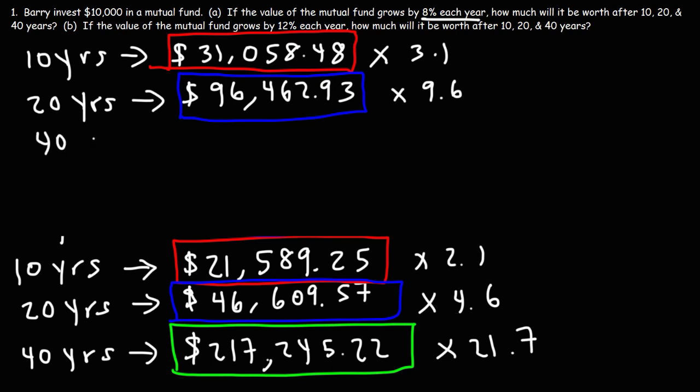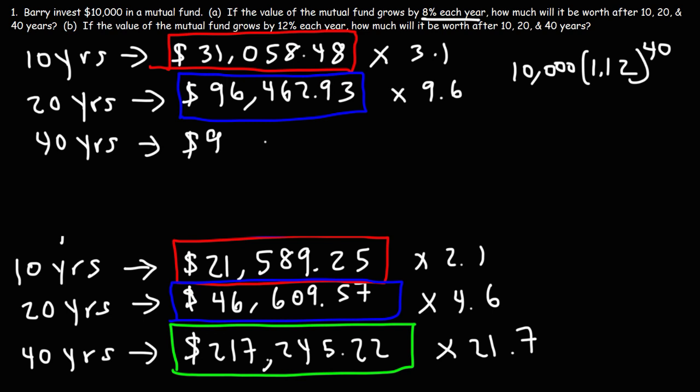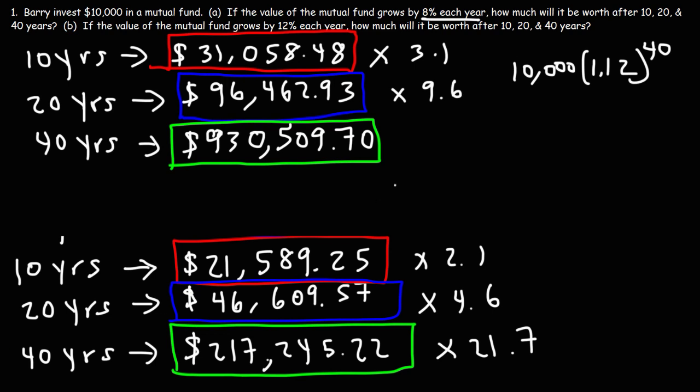Now let's see what's going to happen in a 40-year time frame. So once again, it's going to be 10,000 times 1.12 raised to the 40th power. So over 40 years, it's going to be $930,509.70. So now his investment is 93 times more than his original investment.